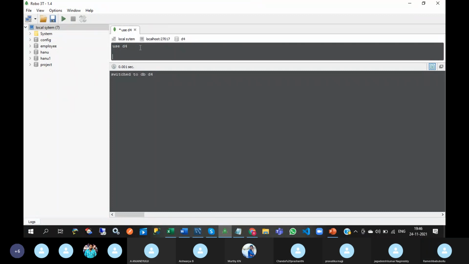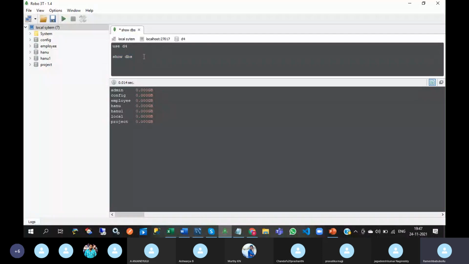Then next, list of databases. How to write the query for the list of databases? Show dbs. This is the command for getting the list of databases. In this, the D4 database is not there. Why is it not there? Because the D4 database does not have any collections. So here you need to know some important points.